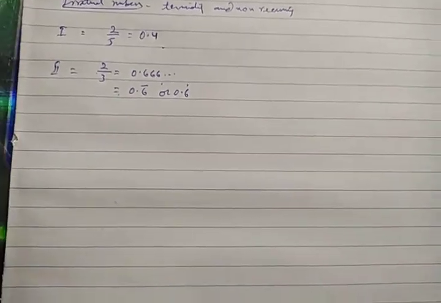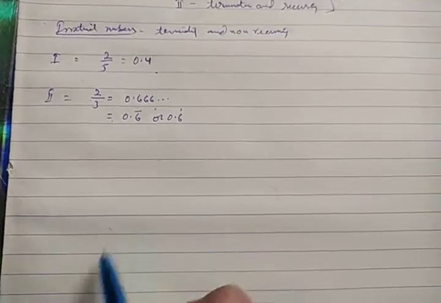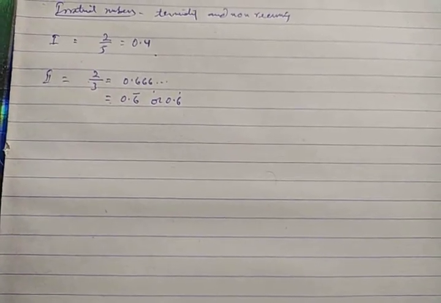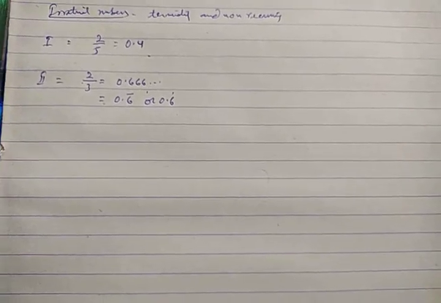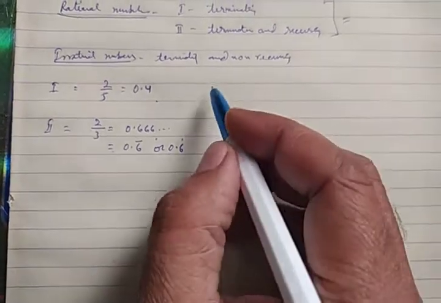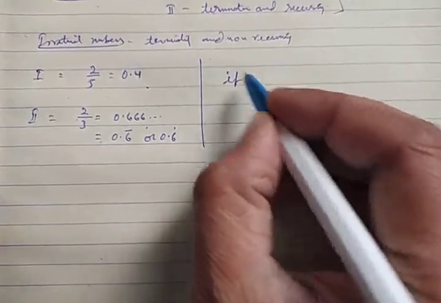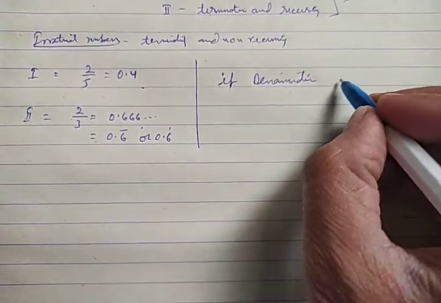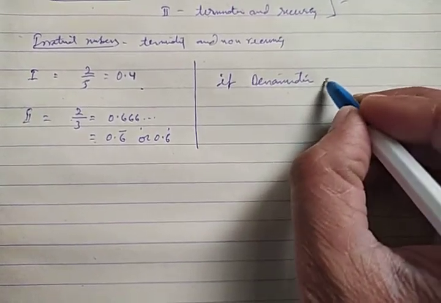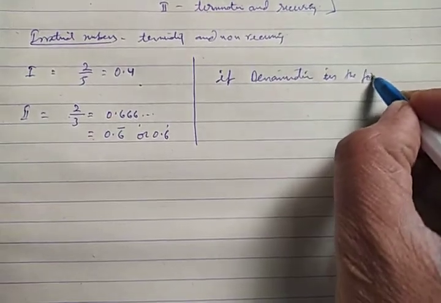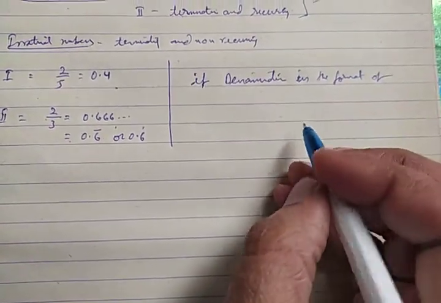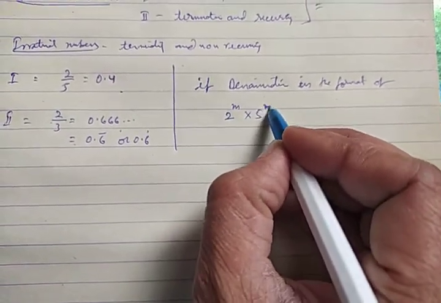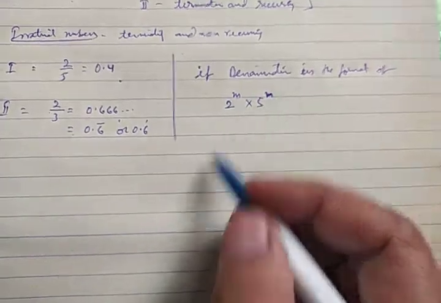The concept of today's topic is: without actual division, how to obtain whether the given number is terminating or non-terminating recurring. For this there is a concept. If the denominator is in the format of 2 to the power m into 5 to the power n, different quantities, where m and n are positive integers.